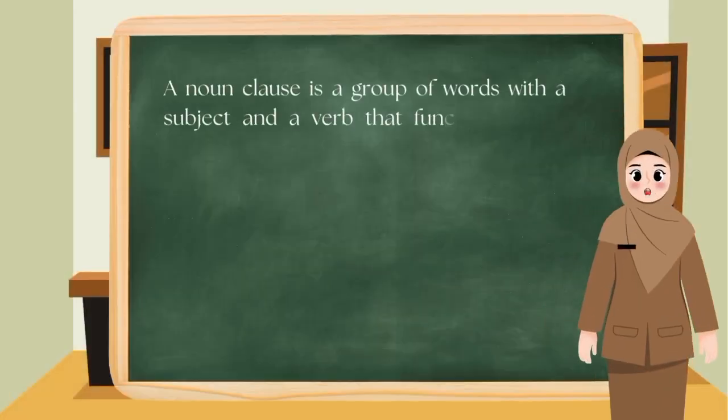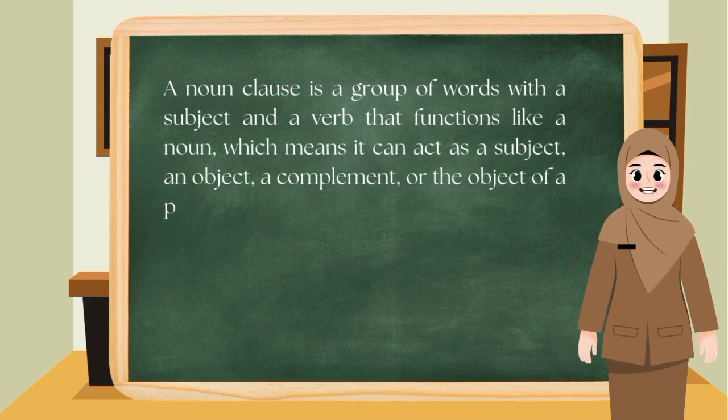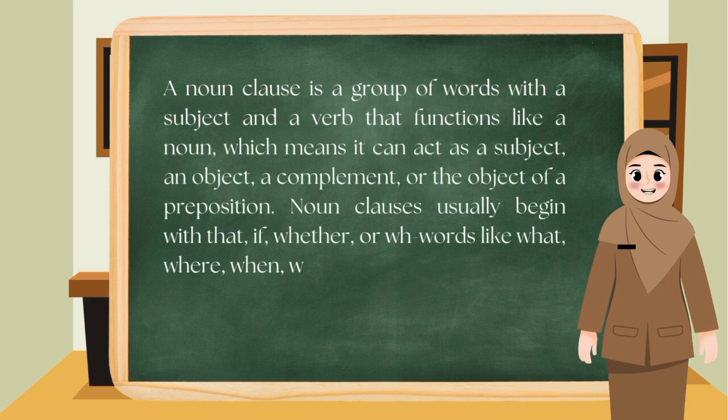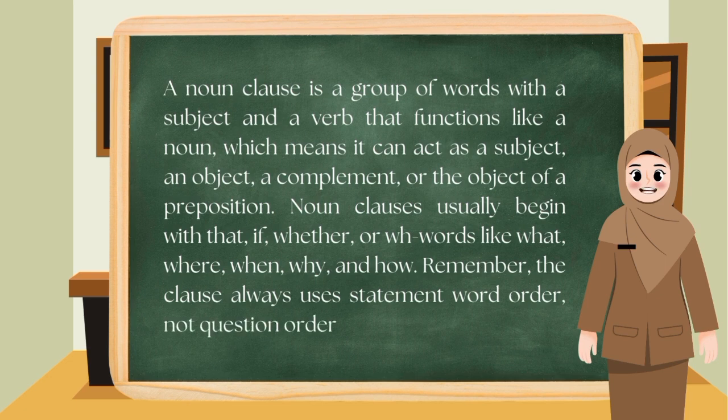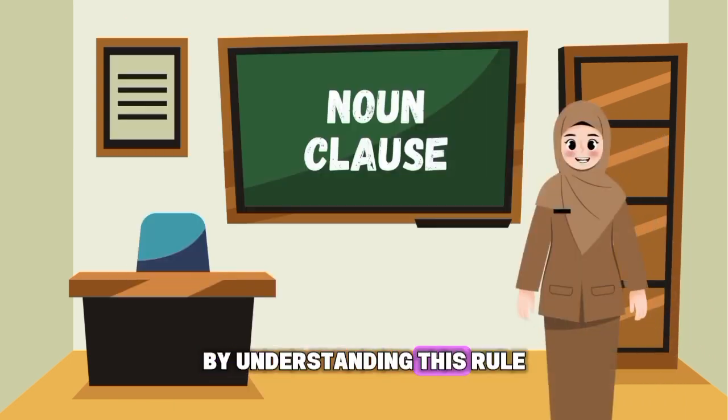To summarize, a noun clause is a group of words with a subject and verb that functions like a noun, which means it can act as a subject, an object, a complement, or the object of a preposition. Noun clauses usually begin with that, if, whether, or WH words like what, where, when, why, and how. So remember, the clause always uses statement word order, not question order. By understanding this rule, you can create clearer and more accurate sentences in English.